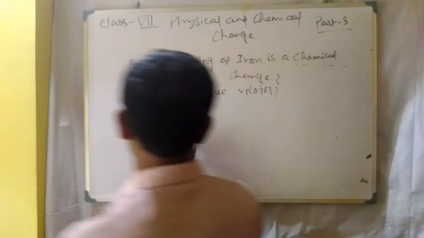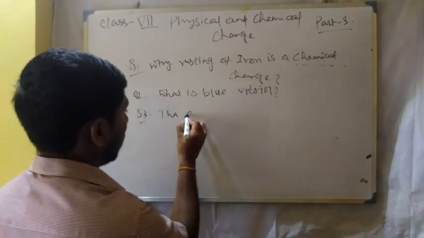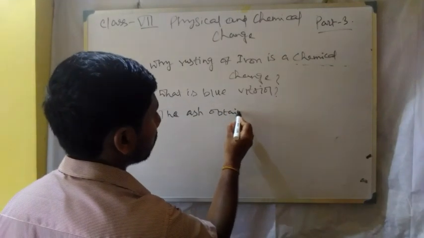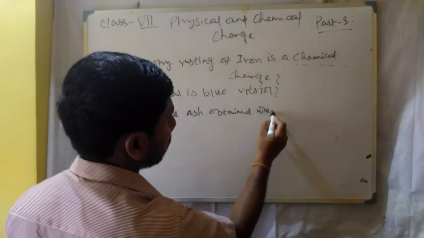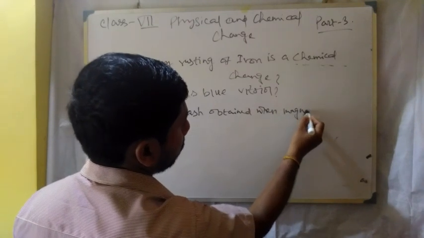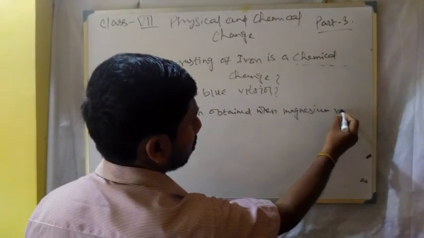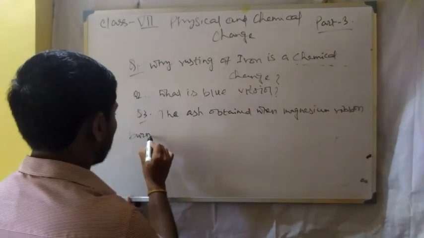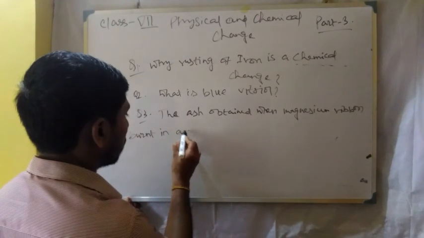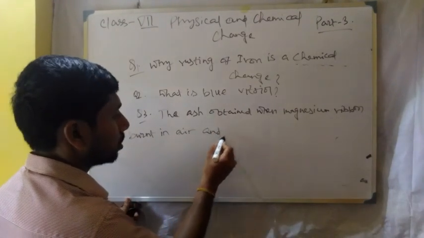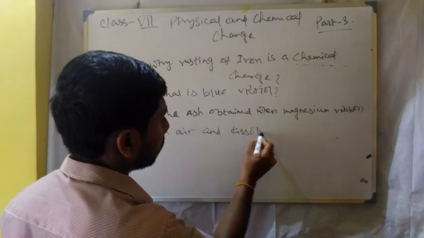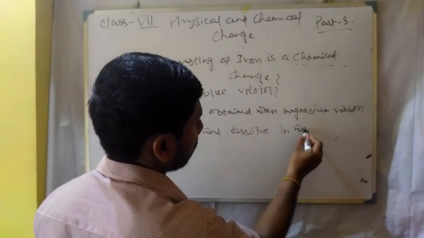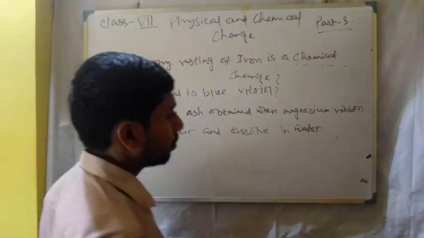The ash obtained when magnesium ribbon is burned in air and dissolved in water.